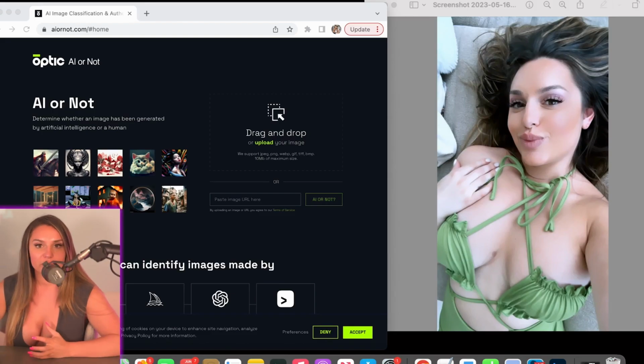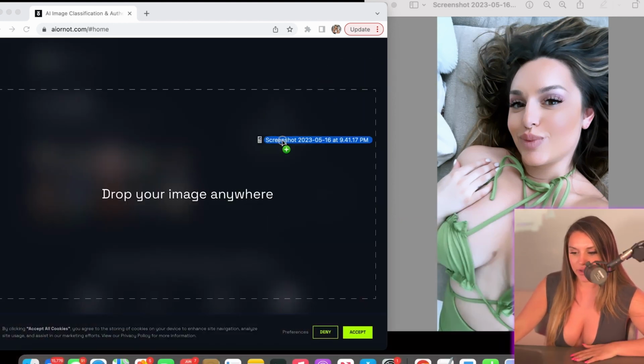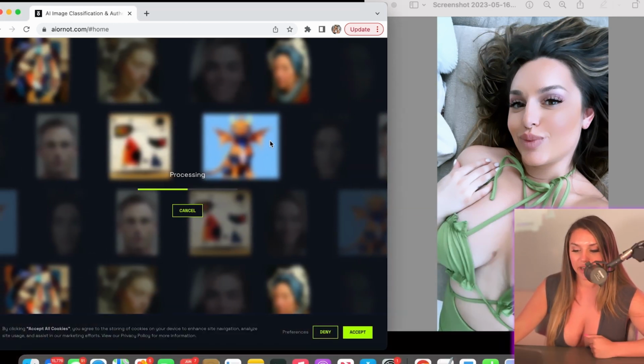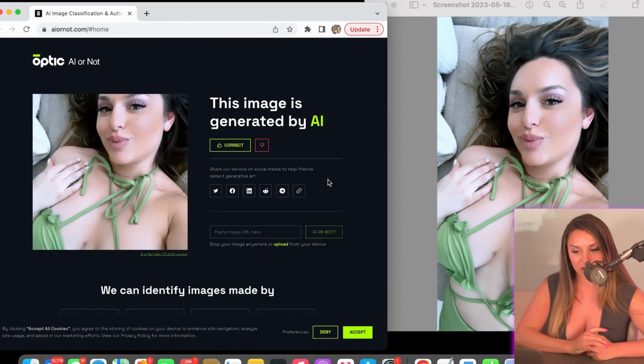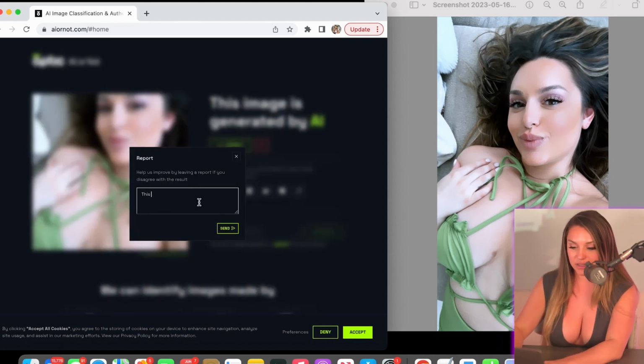Okay, so the first image that we're working with is this one right here. It's of me laying down, and let's see if it's real or not. So all we do, it's very simple. We just drag it right on in, and within seconds, we know this image is generated. Wow, that's incorrect, guys. That actually just lied to us. That image is not taken by AI. That is me. I took that. So I'm going to tell it, no, this was taken by me.